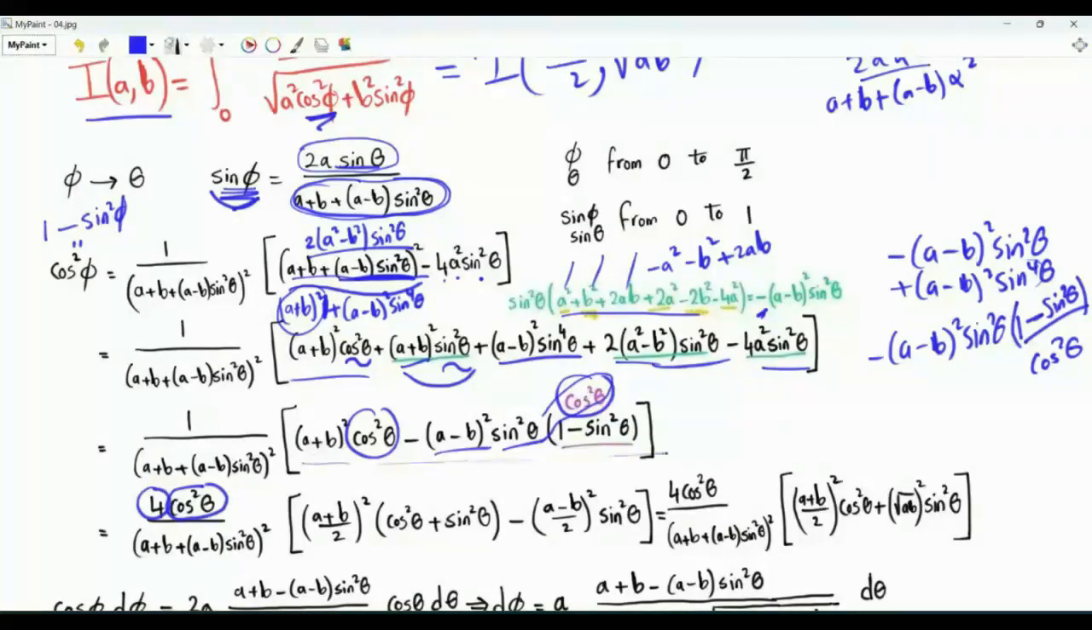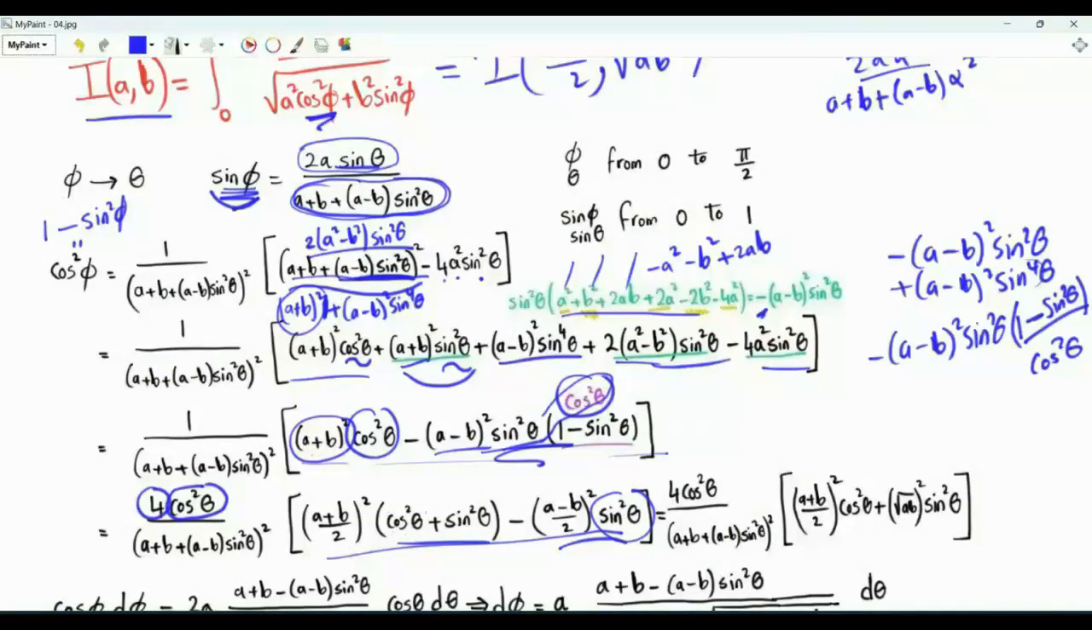Multiply by 4 and divide this bracket by 4. This guy becomes (a plus b over 2) all squared. Again, it's multiplied by 1, and we can write this one as cosine squared theta plus sine squared theta. Then from here, when we take cosine squared theta outside the bracket and then divide by 4, the remaining terms are sine squared theta and (a minus b over 2) all squared.